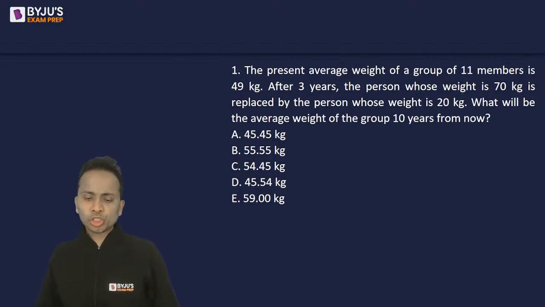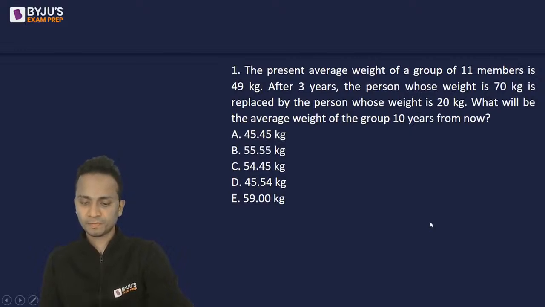Now, these types of questions should not take more than 1 minute. Simple concepts of averages should be applied here. Any answer among options A, B, C, D, and E? One of the students says option B, 55.55.